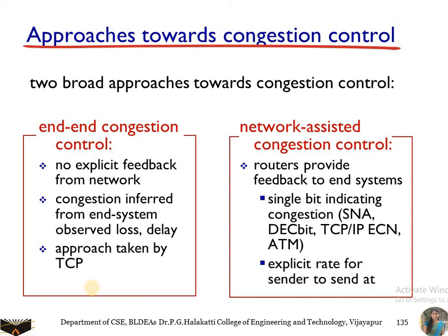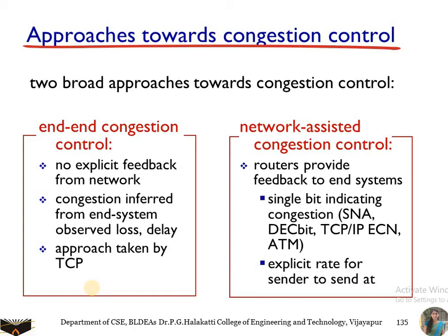So how do the end systems come to know that there is congestion in the network? Whenever they receive triple duplicate acknowledgements, whenever there is a loss of a packet, and whenever there are long delays, the end systems assume on their own that there is congestion in the network. So this is usually considered an implicit feedback mechanism.